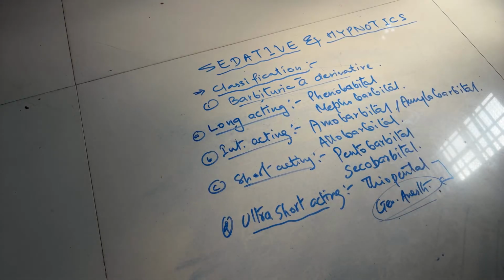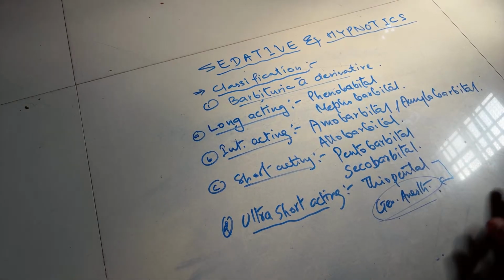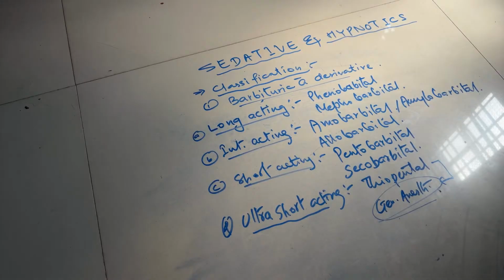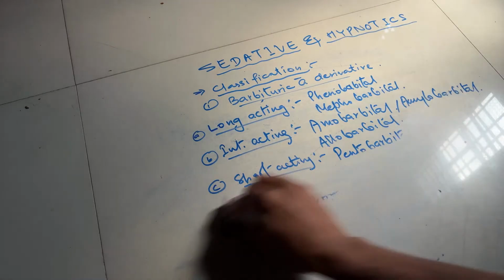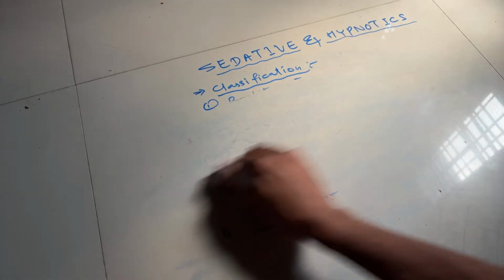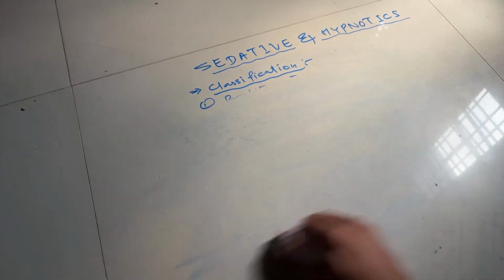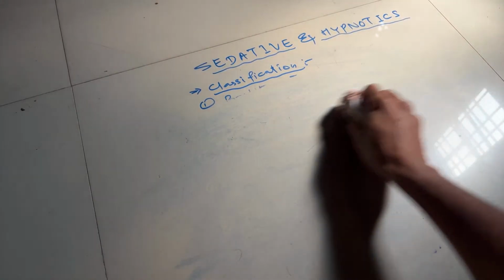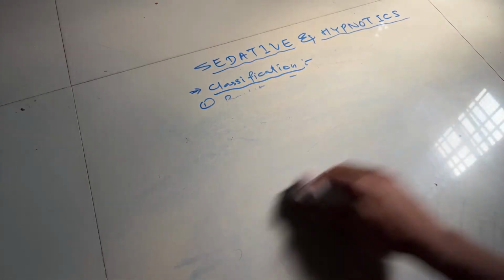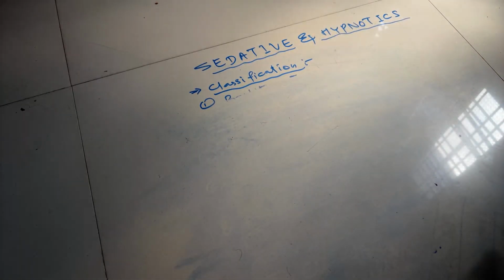Now we will see the SAR, the structure activity relationship of barbiturates, or barbituric acid derivatives. Do you know that barbituric acid derivatives are also called hexahydropyrimidine derivatives?